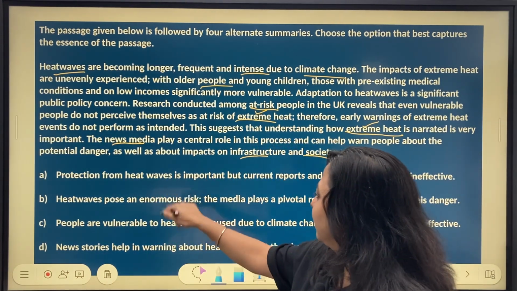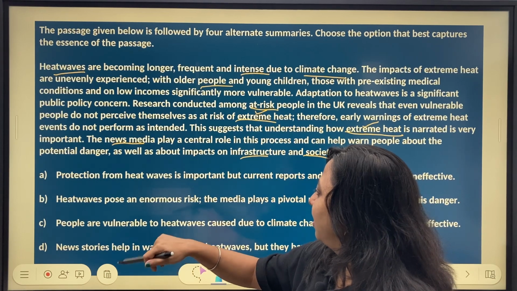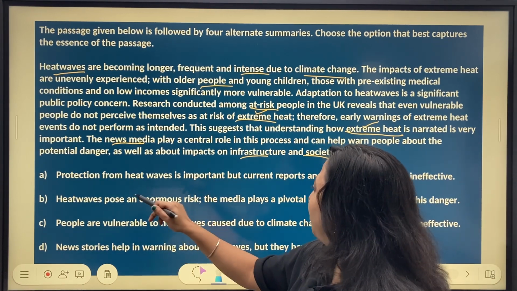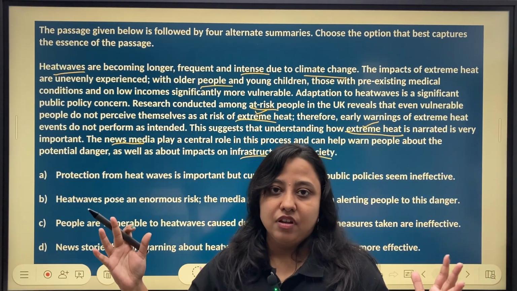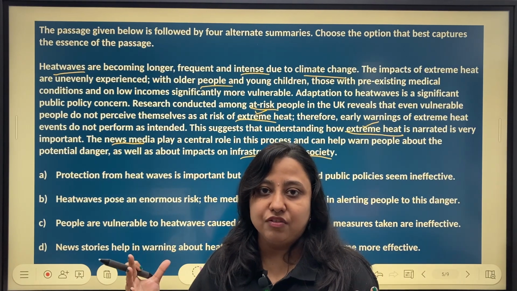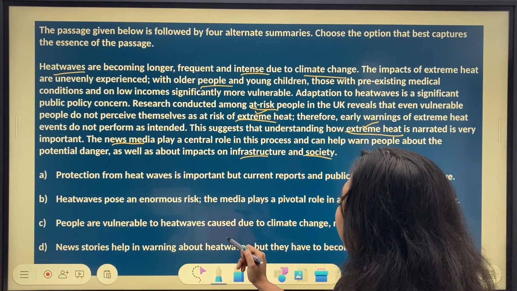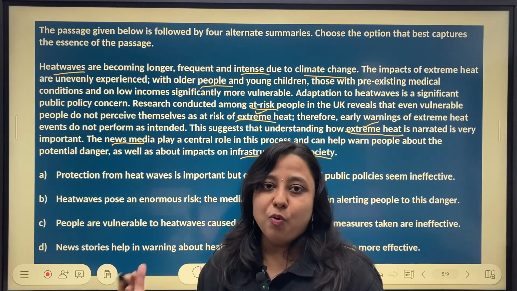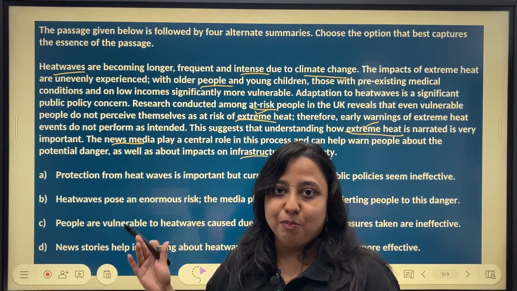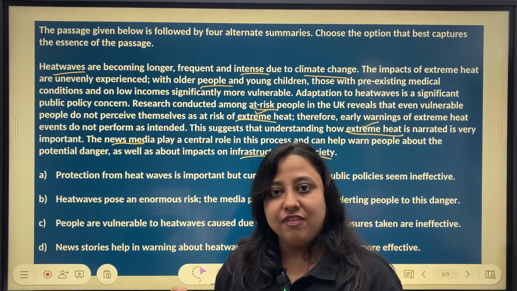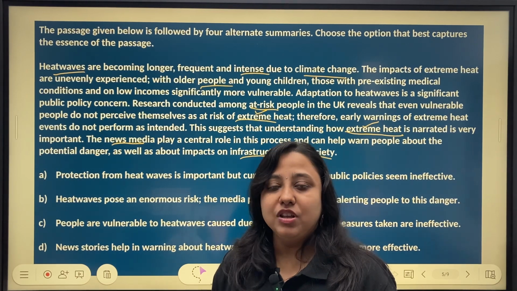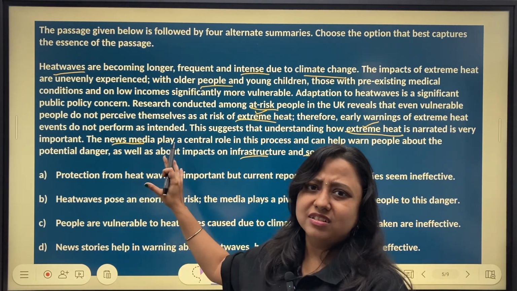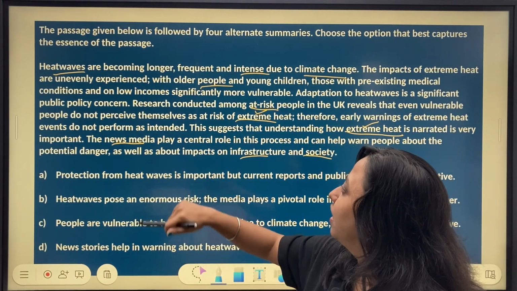Now, I'm scanning the options also together. What I see is options are shorter in length. There is not a lot of information that I have to process. So that's a good sign for me. The only loophole could be whenever we have such brief options, sometimes they are very confusing to eliminate. That is something that we need to look into. More or less, this is something that I would like to attempt.